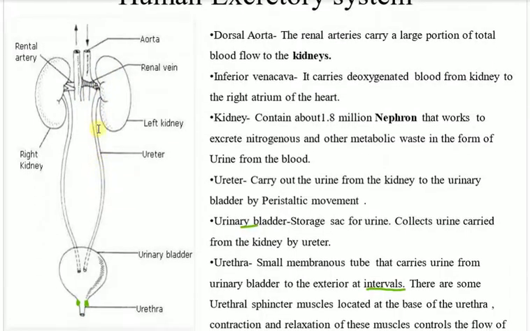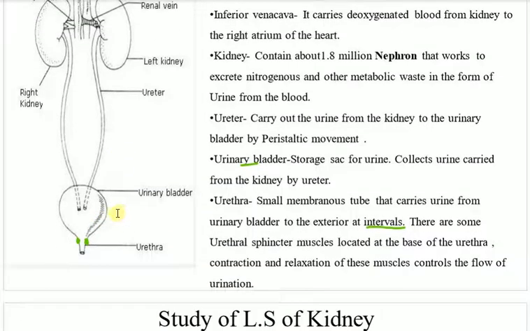The ureter actually works as a carrier which carries the urine from the kidney to the urinary bladder by some movement. Okay, it is the peristaltic movement. Then urinary bladder, a sac-like portion which keeps the urine inside, and urethra, it is an organ, you can say, which just helps to release the urine outside.